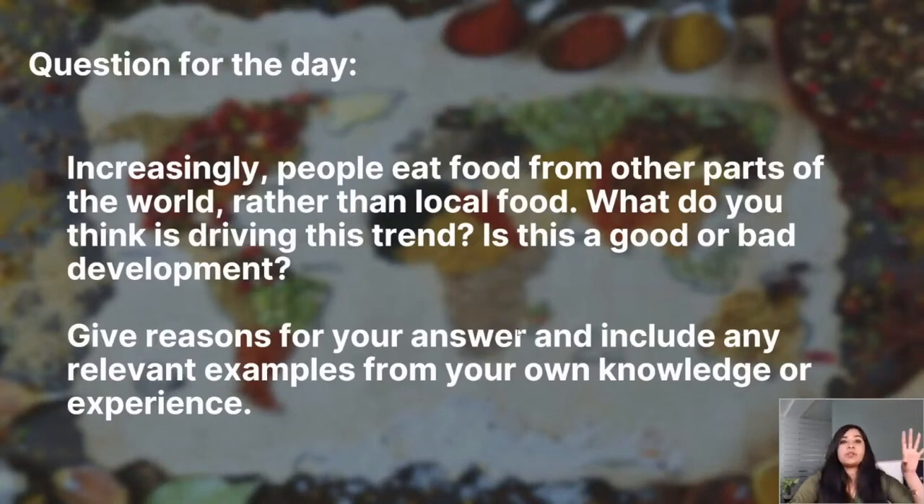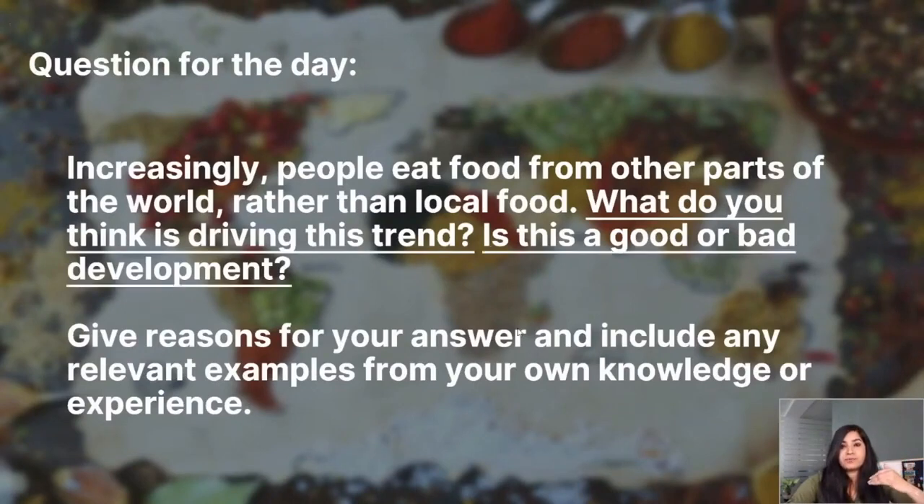So going back to what we looked at just a few minutes ago, let's understand this question. So we have our lead-in statement, which is, increasingly people eat food from other parts of the world rather than local food. That is your lead-in sentence. So basically, we're going to be talking about food. We're going to be talking about food from other parts of the world and comparing that with local food. All right. First question, what do you think is driving this trend? That's question number 1 that we need to answer. And number 2, is this a good or bad development? All right, so we have our lead-in, we have our 2 questions. This is the 2-part question. Let's learn how to answer it.